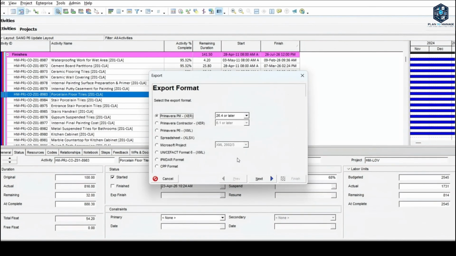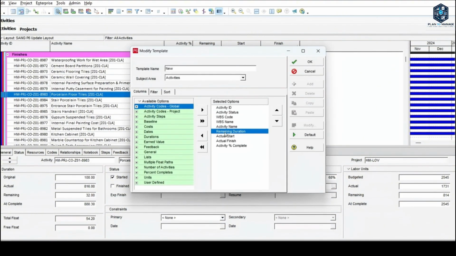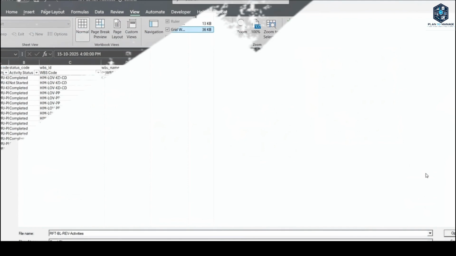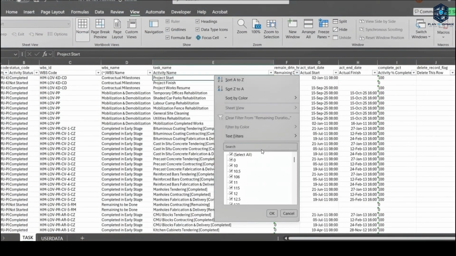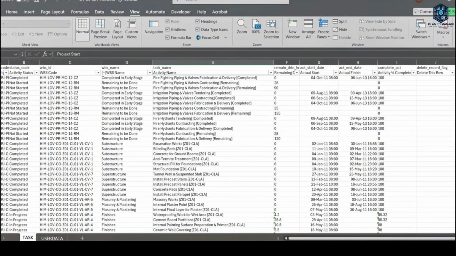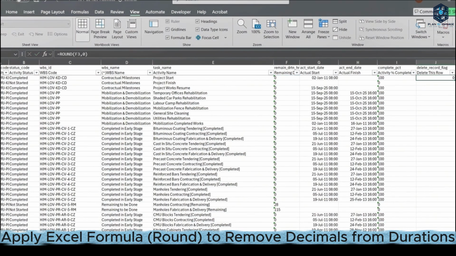We can correct it by exporting the Excel spreadsheet like this. And we need to make sure that remaining duration, actual dates, and activity percent complete are there as well. Okay. If you just press dot in the filter of the remaining duration column, you can find many activities have this decimal duration. So if you need to correct it, we need to use this Excel formula, referring to the cell and ROUND with digits 0.